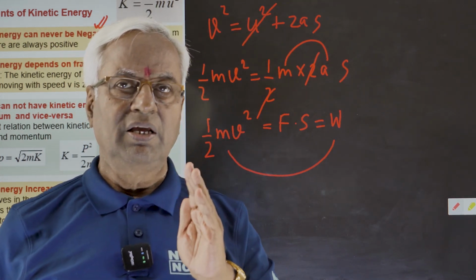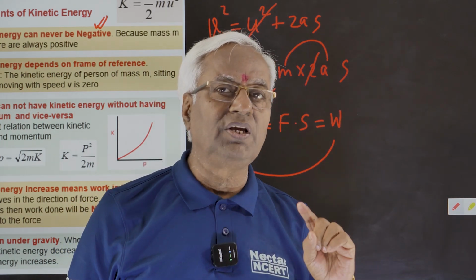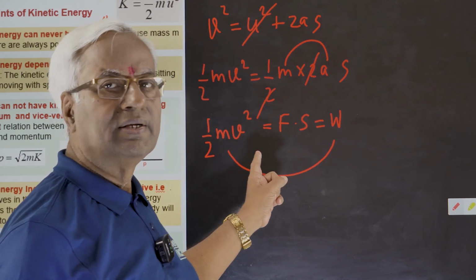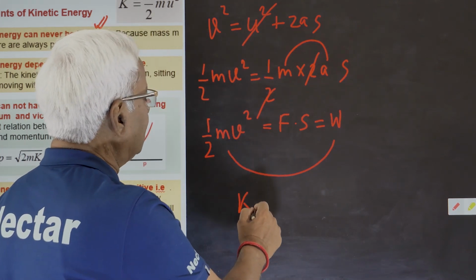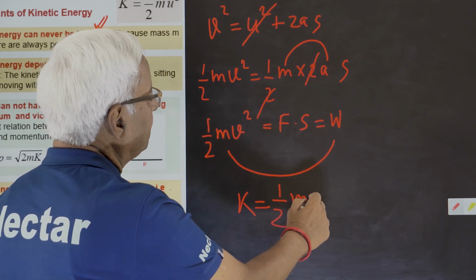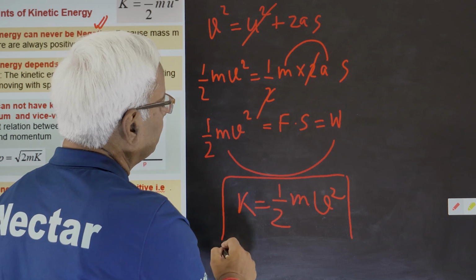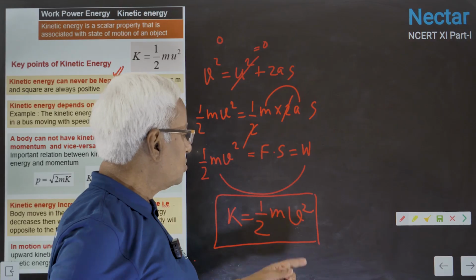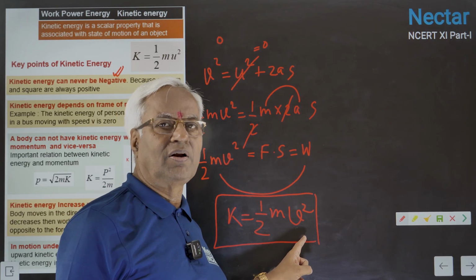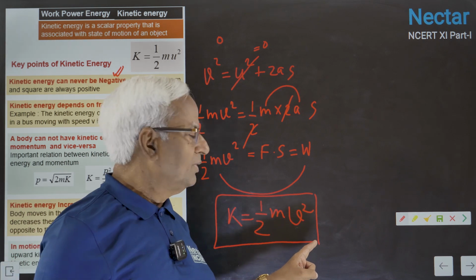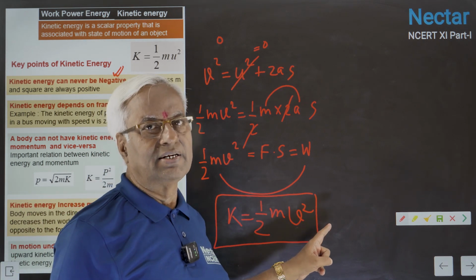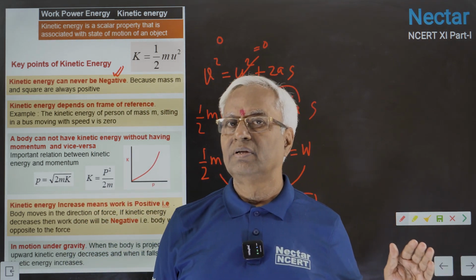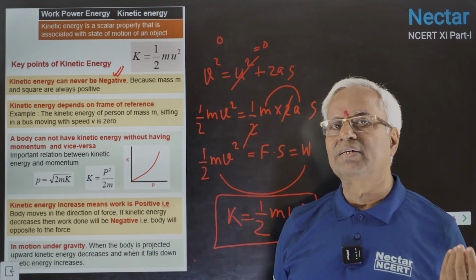It means if the body is having the velocity v, the work done in bringing the motion is equal to half mv squared. This is termed as kinetic energy, half mv squared. Mass can never be negative, and the square of anything, not only velocity, is always positive. So we can say that kinetic energy is always positive. If the body is not moving, it will definitely have kinetic energy equal to 0.